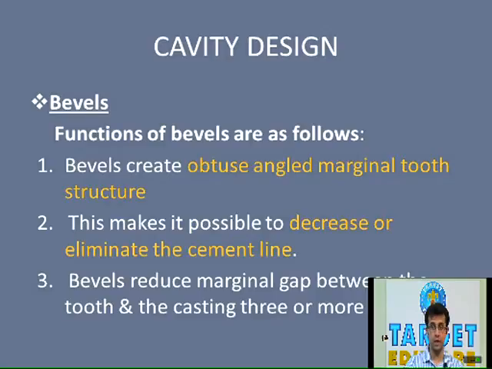Now there is another form of bevel, that is the hollow ground bevel. Now what are the last three bevels? That is the bevels which extend into the dentin, that is a long, full or counter bevel. They can be prepared in this particular form, that is a concave form. Now the advantage of preparing the bevel in this concave form is that they allow for more metal bulk and they have better resistance to stresses. So this is the advantage of having a hollow ground bevel.